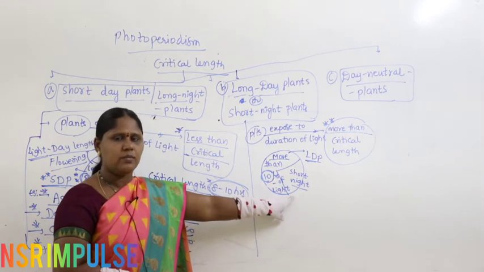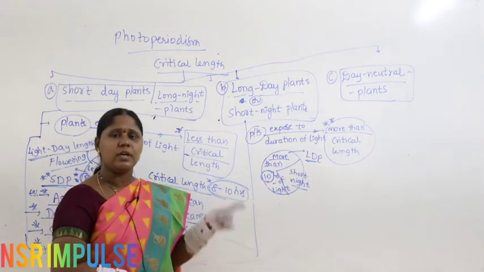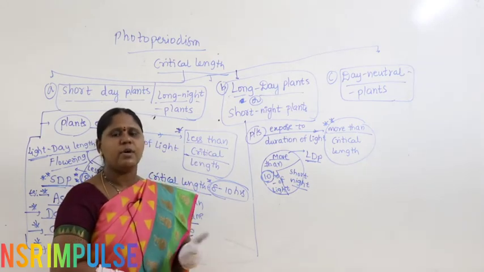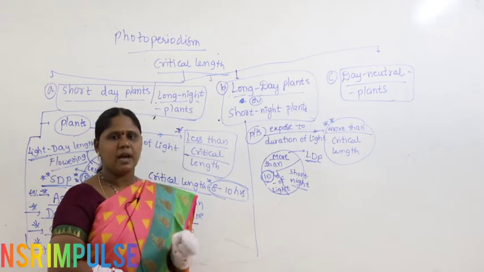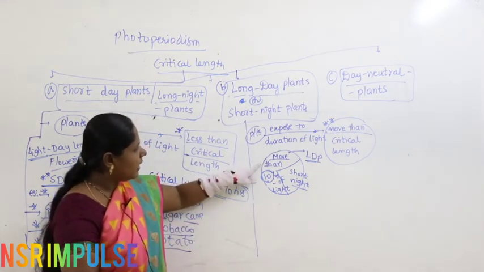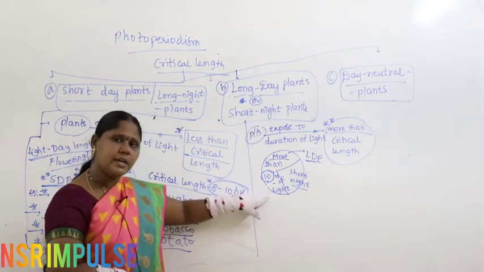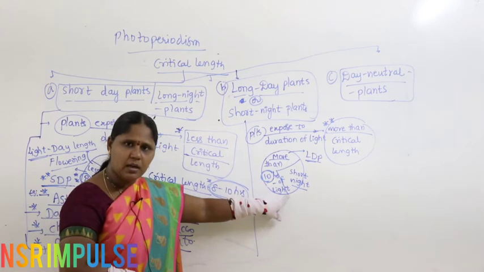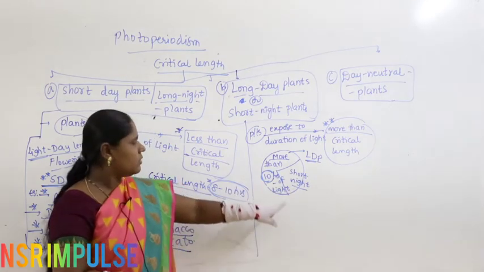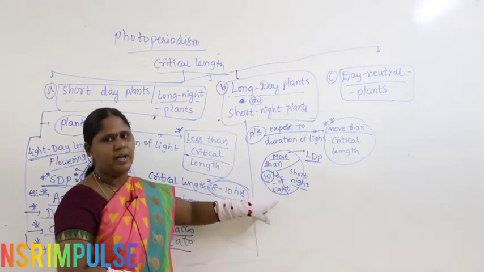That's the reason why, if you take summer varieties, jasmine will give flowers only in the summer. Why? It is a summer variety. Why do you call it a summer variety? Because the jasmine plant requires more than 10 hours of light. So, you have longer daytimes only in summer. When do we have shorter nights? In case of summer. So, long day plants are nothing but summer varieties.